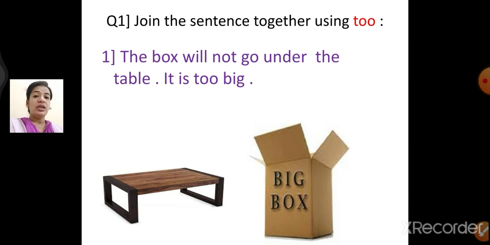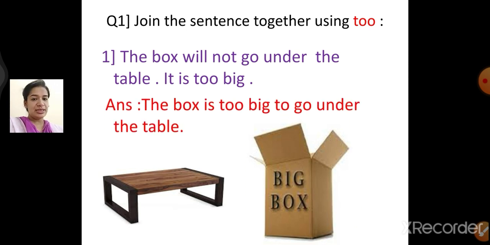I'll not use "it" because I've already used the box. The box is too big to go under the table. So the sentence will form like this. The box is too big to go under the table.